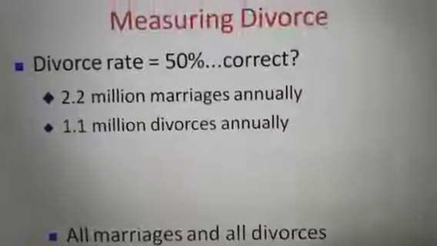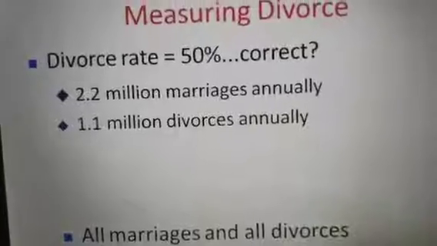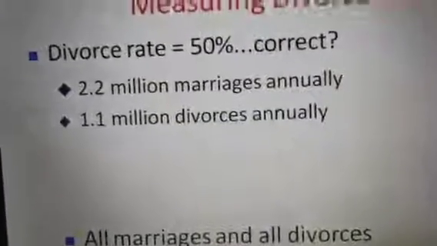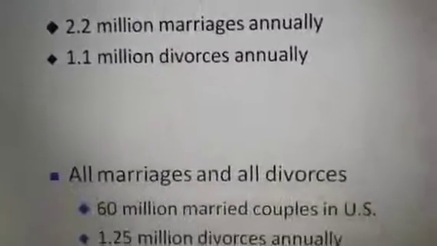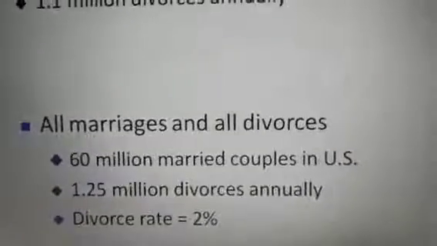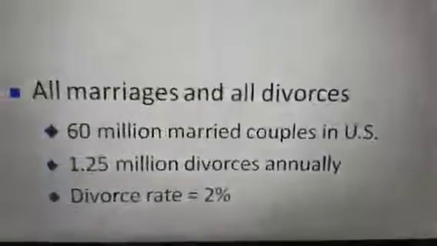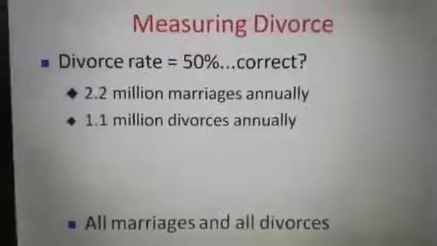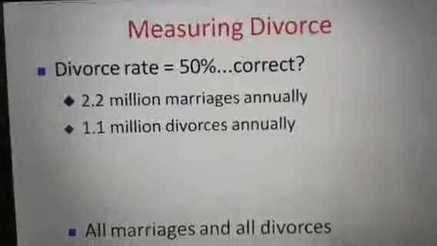And when we try to measure, the divorce rate was 50%. There are 2.2 million marriages annually and 1.1 million divorces annually, among all marriages and divorces, with 60 million married couples in the US and 1.2 million divorces annually in the US, and a divorce rate of 2%. So this is a global pattern of marriage and divorce.